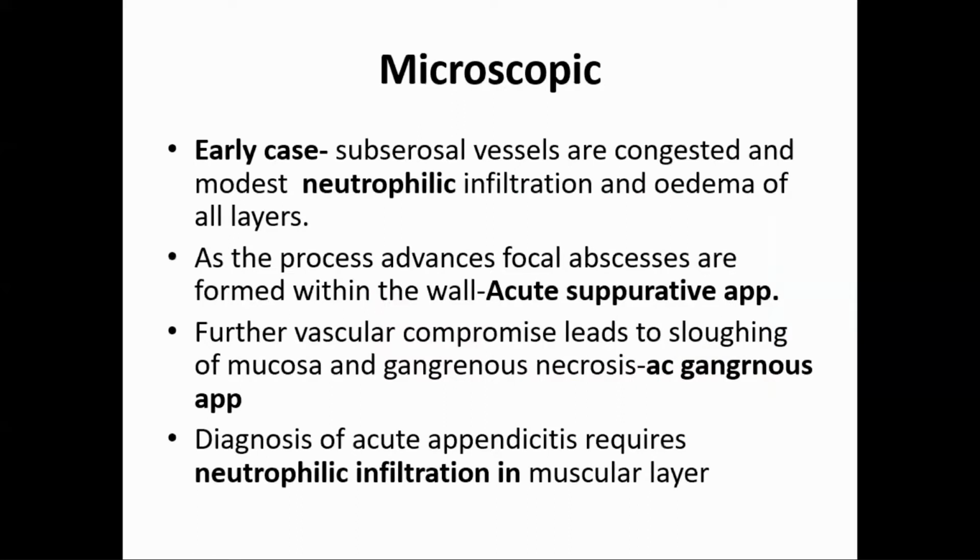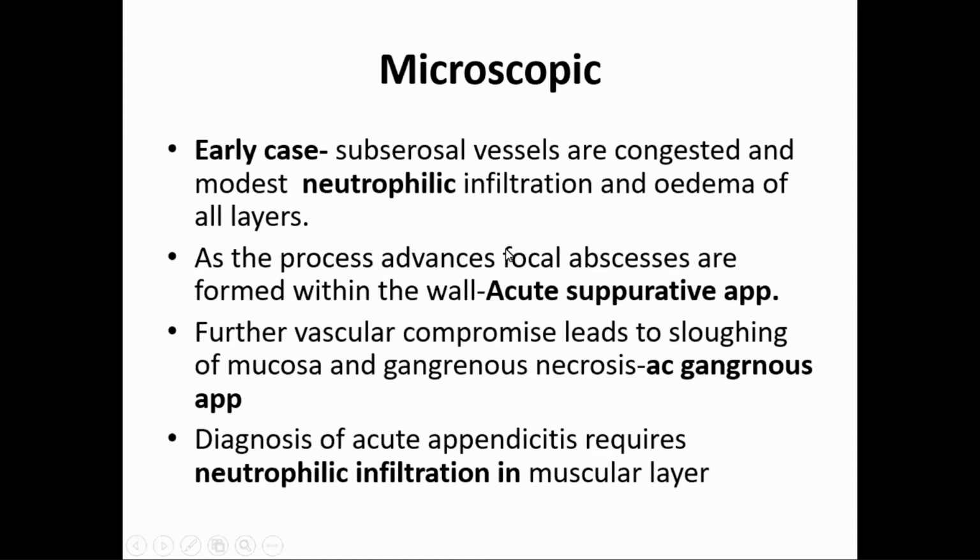Now under the microscope you will find the vessels under the serosal surface congested, and there is neutrophil infiltration and edema of all the layers. So this is very important. You have to look for this neutrophil infiltration of the wall of the appendix.